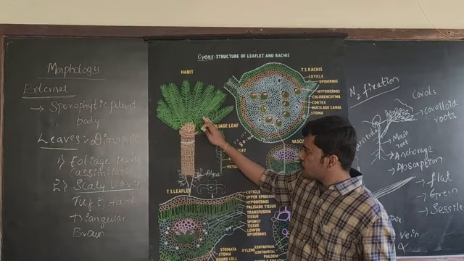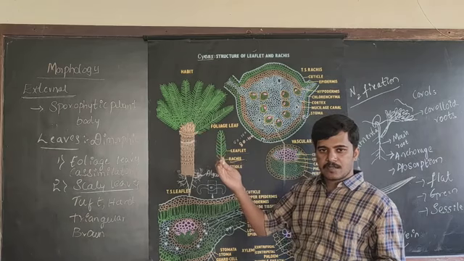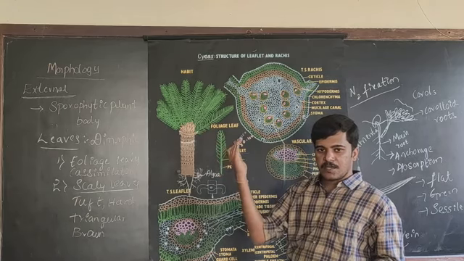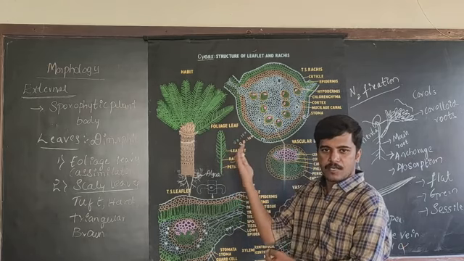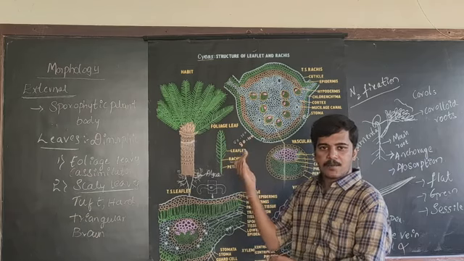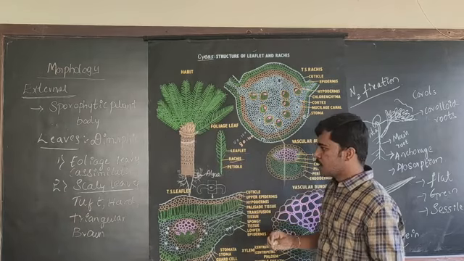And these foliage and scaly leaves are present in an alternate manner. First a foliage leaf will develop, after that a scaly leaf will develop, again foliage, next scaly. So they are present in an alternate manner at the tip of the stem.